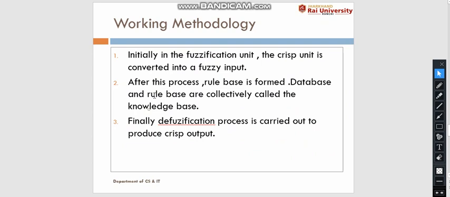Database में क्या रहता है, हमारे membership value रहता है fuzzy set के. We store the membership value of the fuzzy set. और rule base क्या है कि हमारे जो भी statements हैं उन सब को हमने if-then rules के form में वहाँ पे arrange करके रखा हुआ है, और जो भी conclusion है, they are associated in the form, they are connected with the AND or OR operator. तो जब हम database and rule base को एक साथ रखते हैं then it is known as a knowledge base. And finally we have a defuzzification unit जिसका काम रहता है कि fuzzy value को crisp value में convert करना. So in this way a fuzzy inference system works.